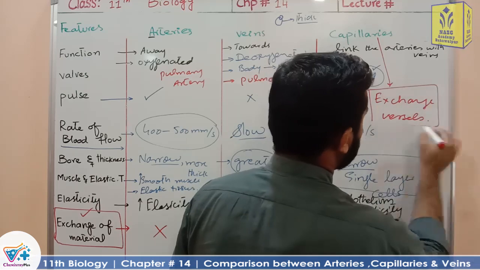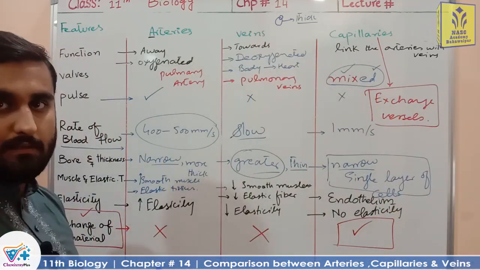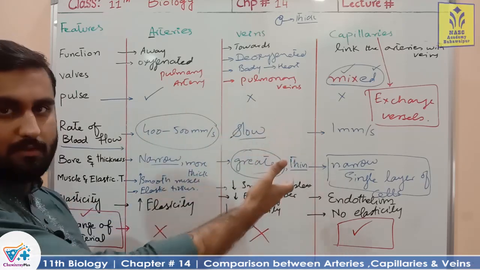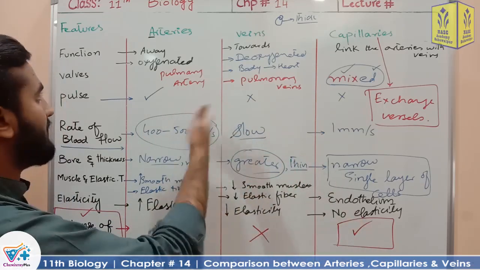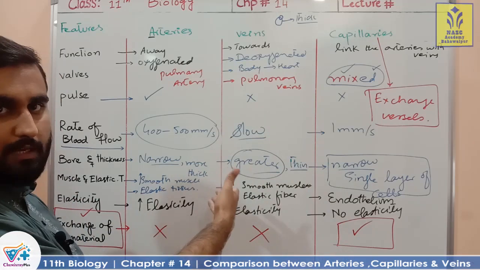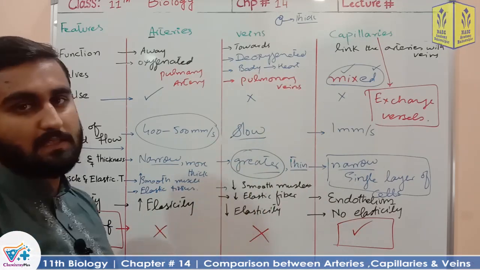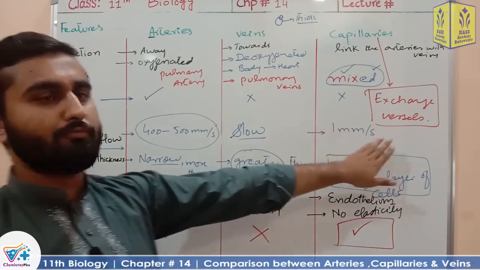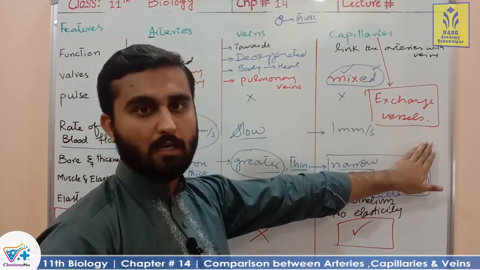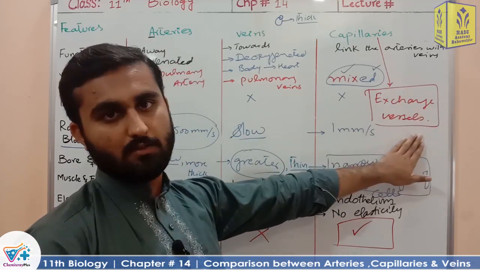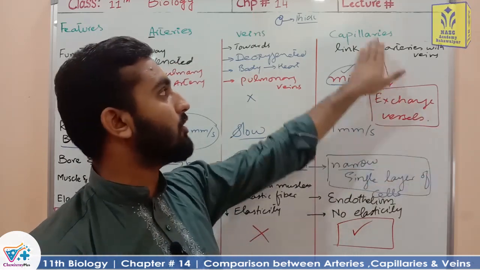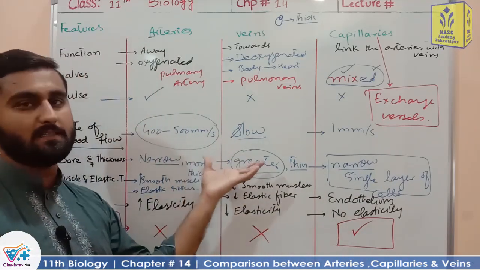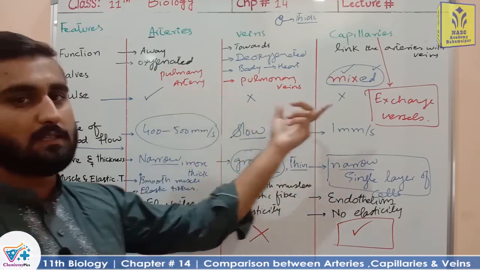So that's why we can say that capillaries are much more important as compared to arteries and veins. It doesn't mean that arteries and veins are not important as well, but the importance of capillaries can be seen here. The main function of the whole circulatory system is the exchange of material, and that important function is carried out with the help of capillaries. So this is the comparison between arteries, veins and capillaries.